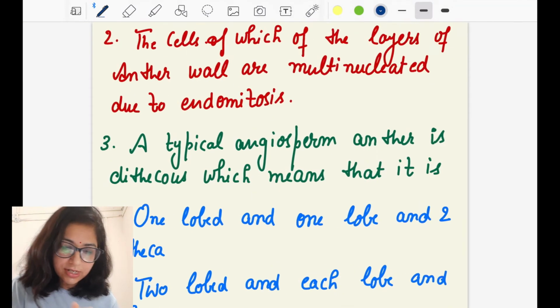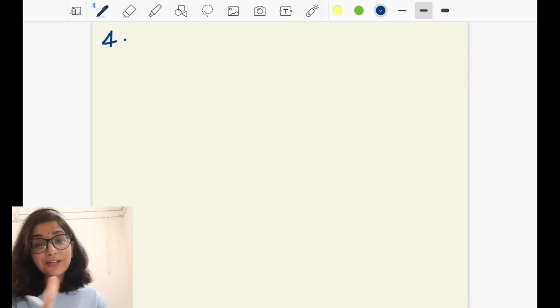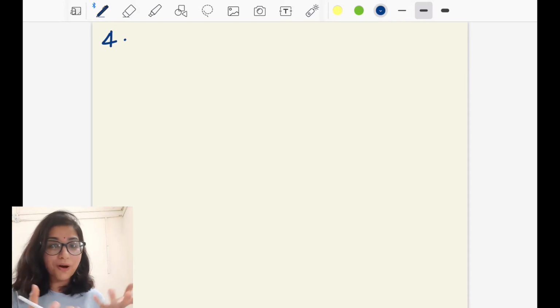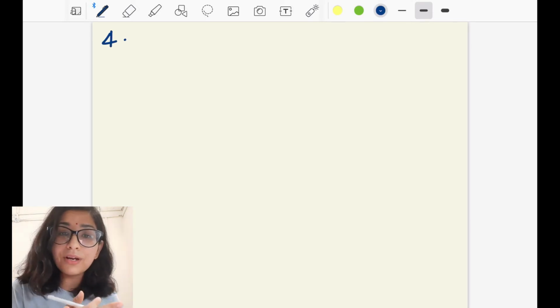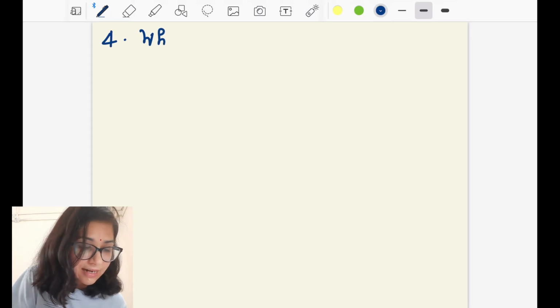So the next question is number 4, and I'm taking it again from the anther. I told you that the transverse section of anther is very, very important. As you can see, every year they have asked one question from the transverse section of anther, as well as from the embryo sac, which is your female gametophyte. So you can't leave it, right?